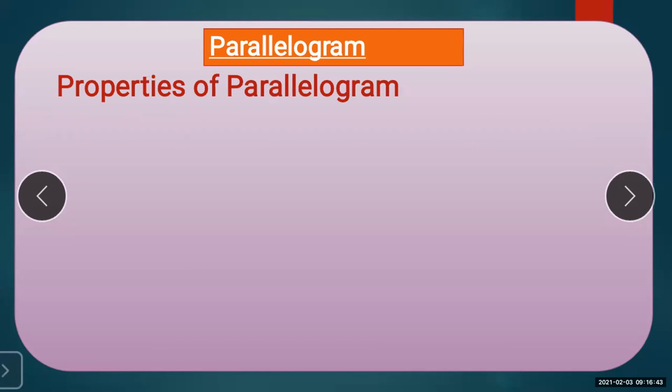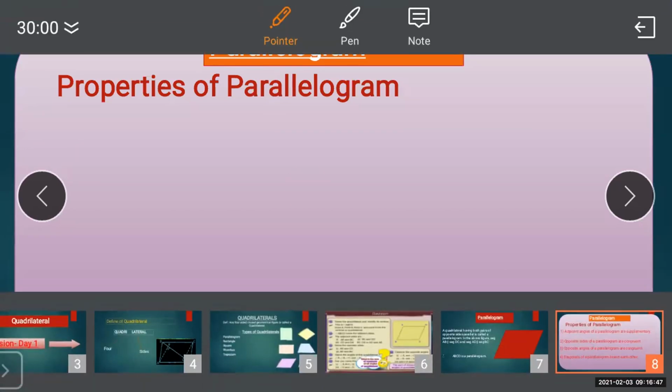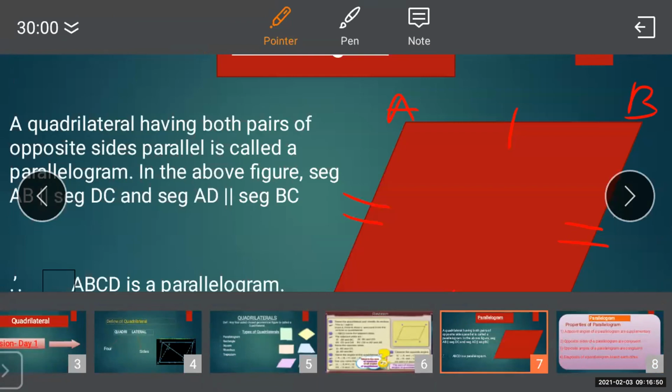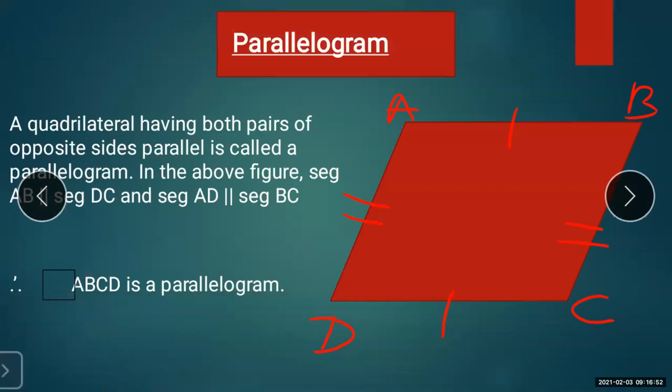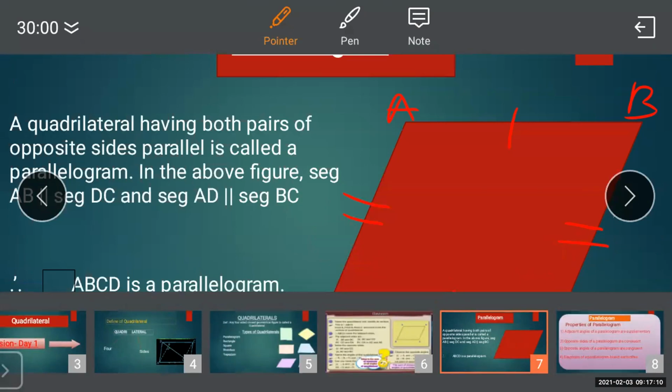So if I move back my cursor, or if I take the previous slide, your adjacent angles will be what? Angle D and angle C, they are the adjacent angles. So the measure of these adjacent angles in a parallelogram is 180 degrees.